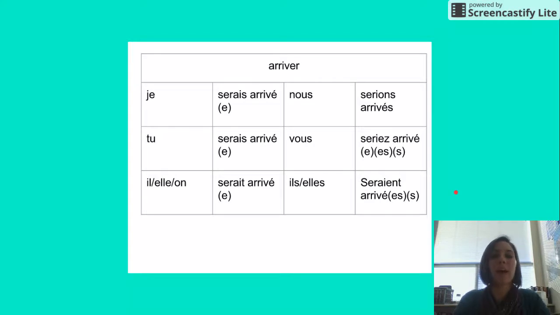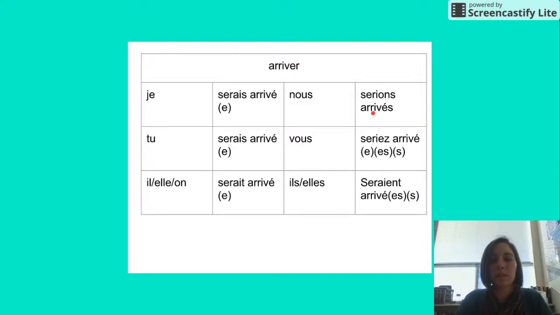Here's an example with être instead of avoir for arriver, which is a Vandertramp verb. We would say je serais arrivé, and if you're a woman, you would have to add an E. I would have arrived. Tu serais arrivé, you would have arrived. And remember, if we're talking about the you being a woman, we would add an E. Il, elle, on serait arrivé. He, she, or one would have arrived. And if we have elle as our subject, we add an E.